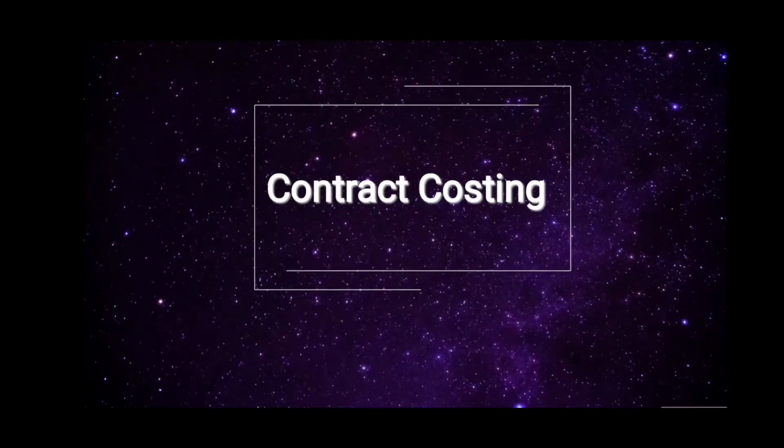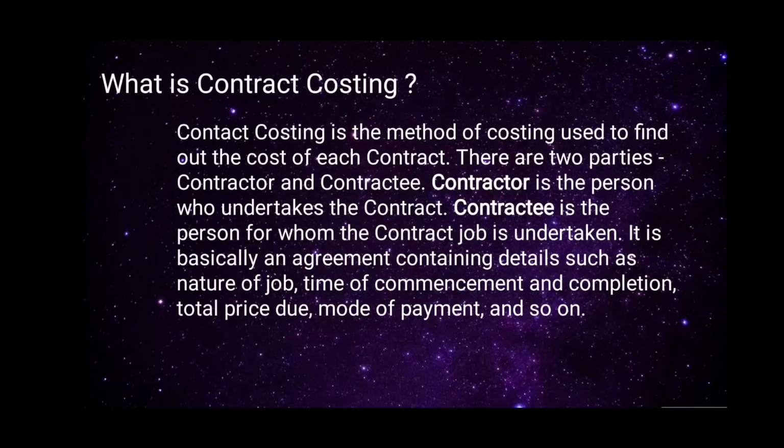So today I am going to teach contract costing. What is contract costing? Contract costing is the method of costing used to find out the cost of each contract, that is, the cost incurred in the contract. There are two parties, contractor and contractee. Contractor is the person who undertakes the contract. Contractee is the person for whom the contract job is undertaken.